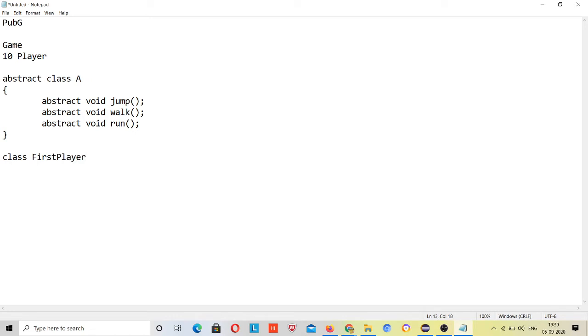I will be making this example inside your interface. Class first extends A. You can give this class the name common player, whatever.